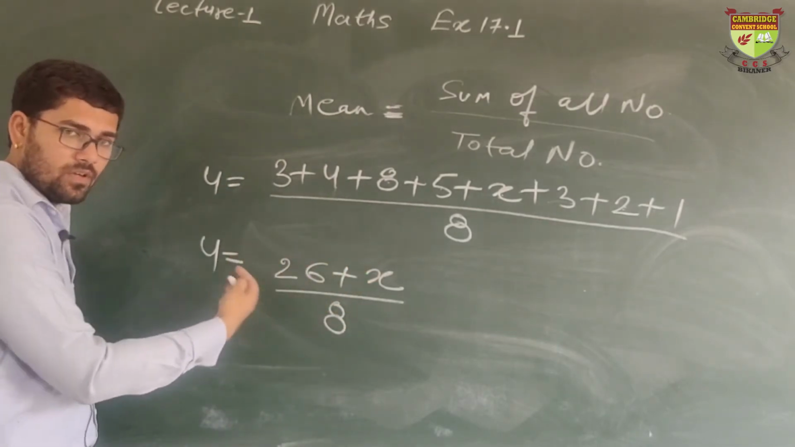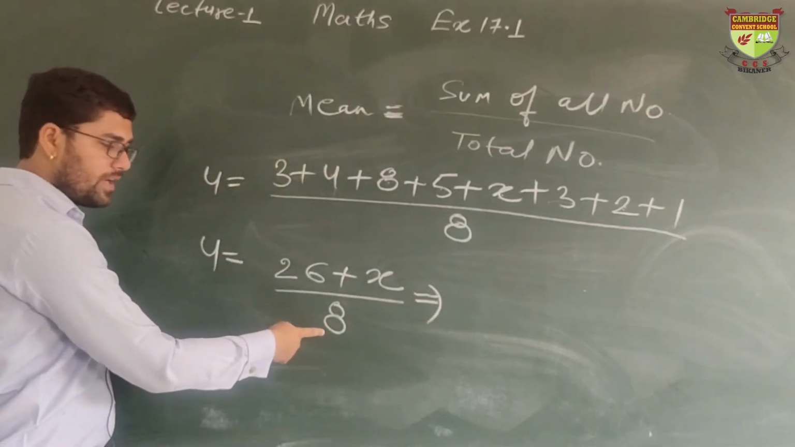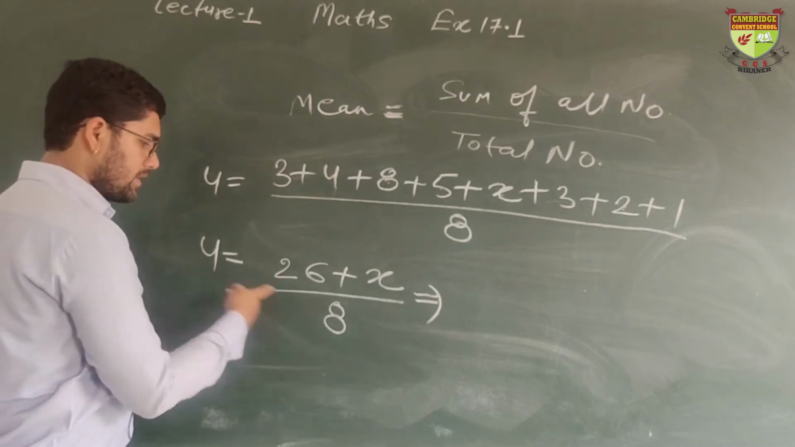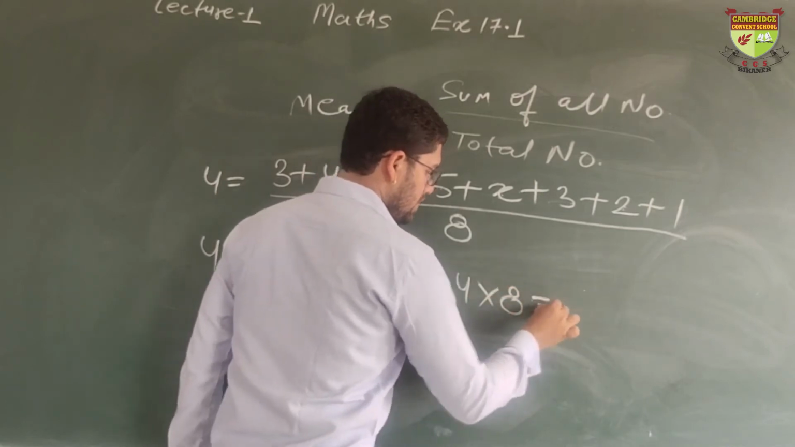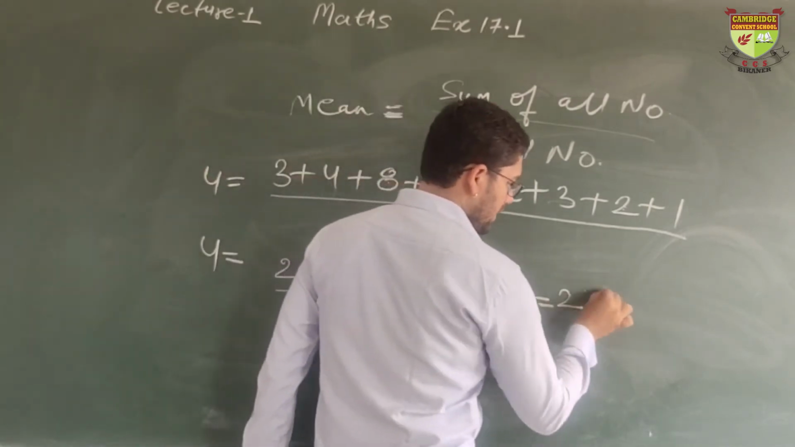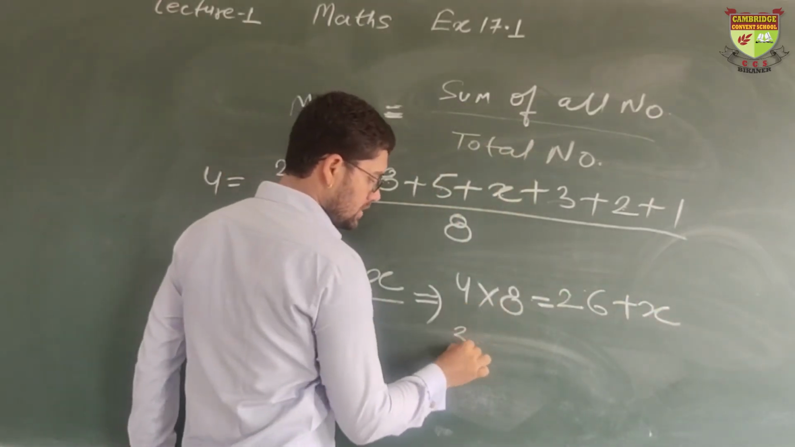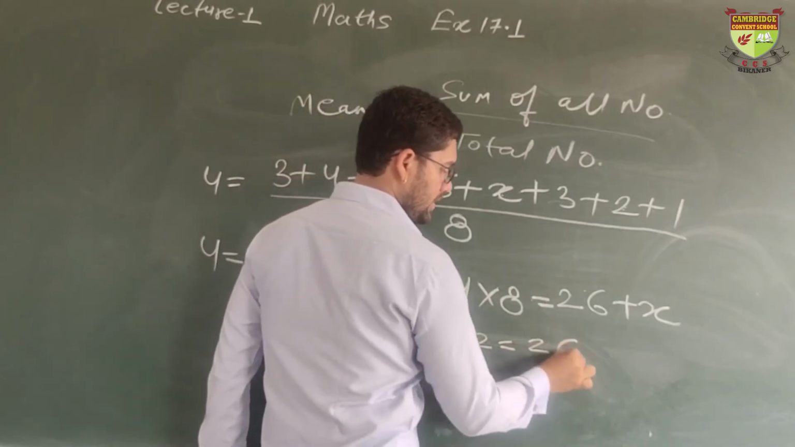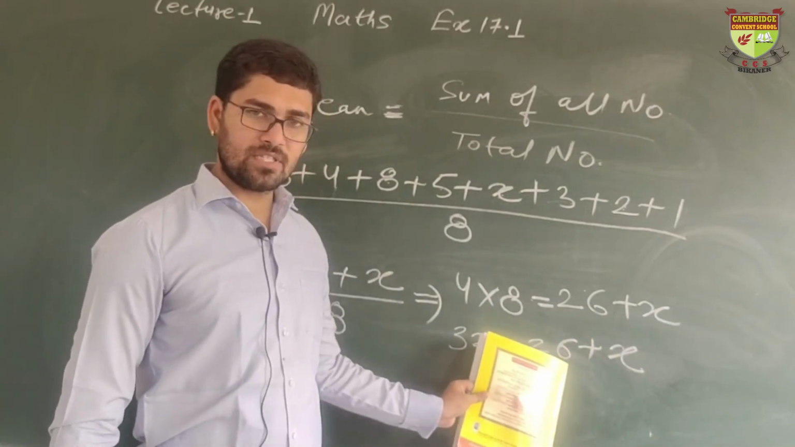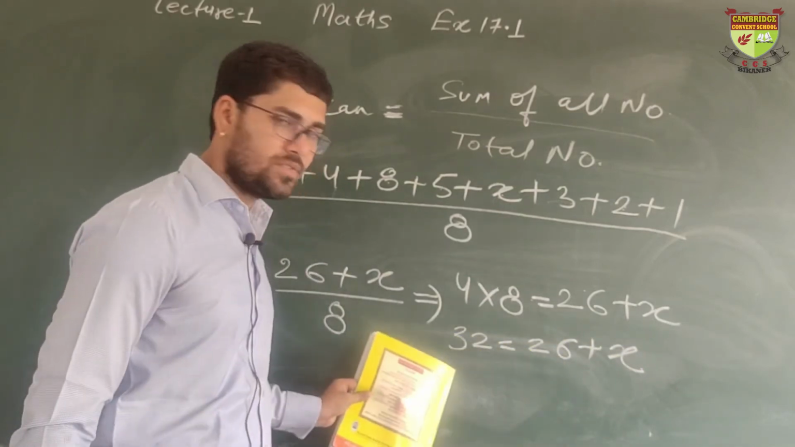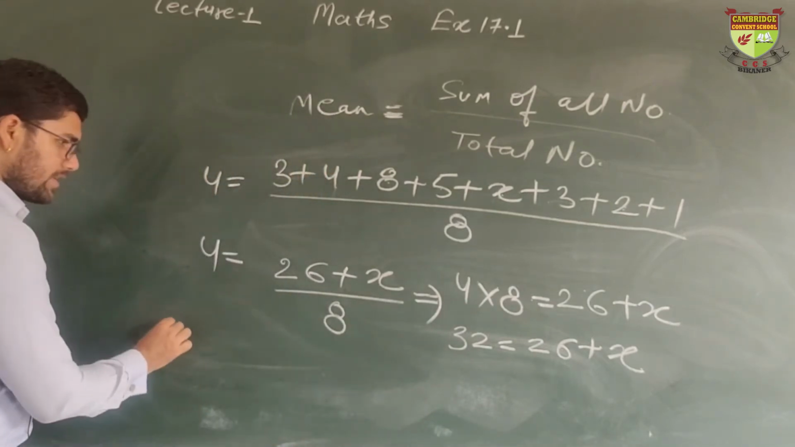Now we have to find the value of x. So transfer each number one by one. This 8 is of divide. When it comes here, it will be of multiply. Then 8 will be multiplied by 4. 4 into 8 is equal to 26 plus x. Okay. 8 into 4 is 32. 26 plus x. We have to find the value of x. Then 26 must be transferred. It is of plus here. When it comes here, it will be of minus. Fine. Then I will write it here.